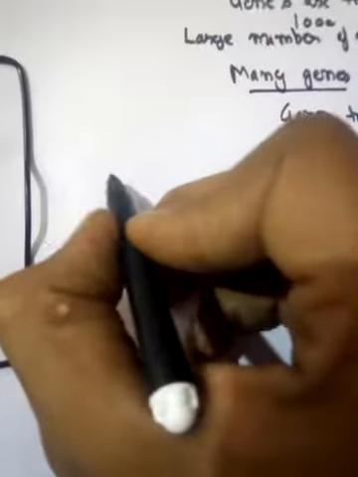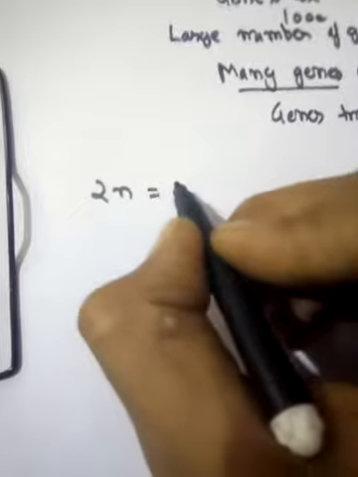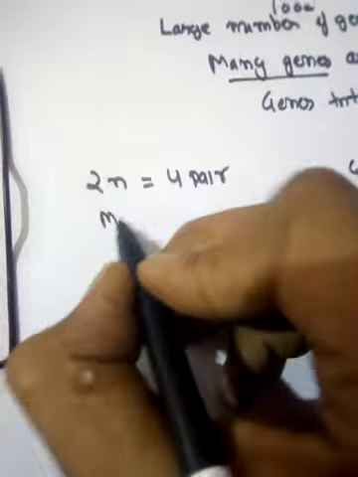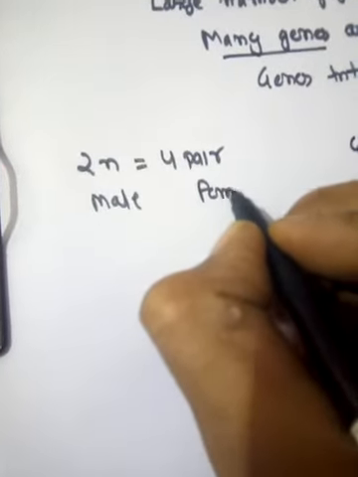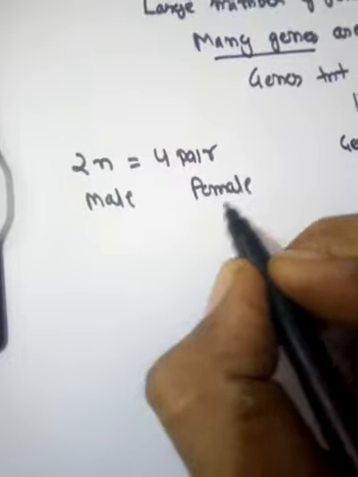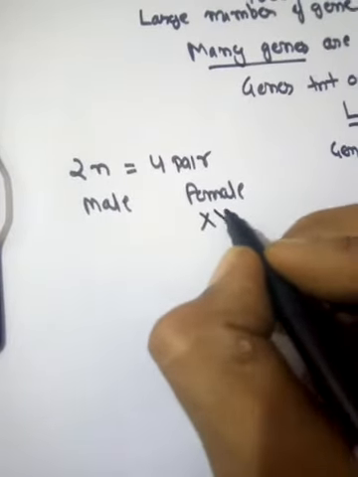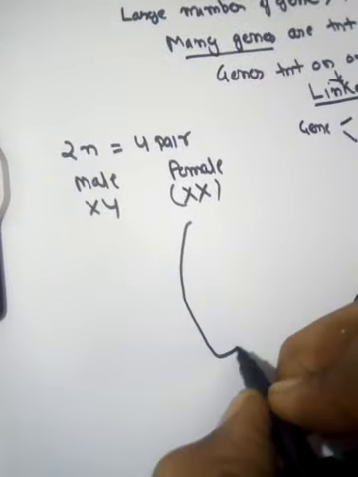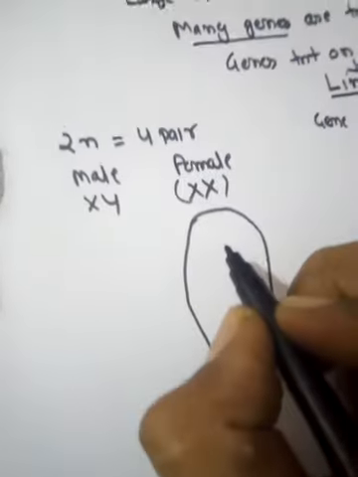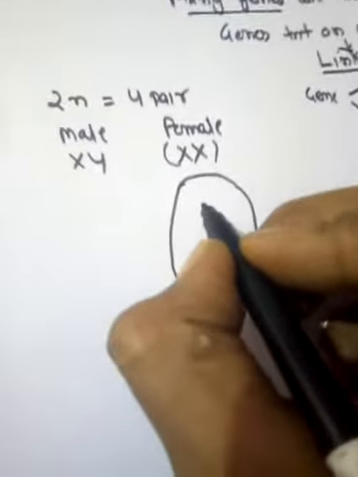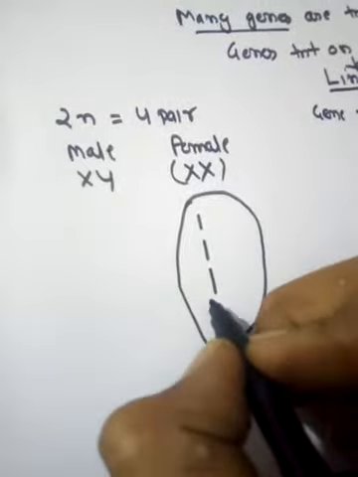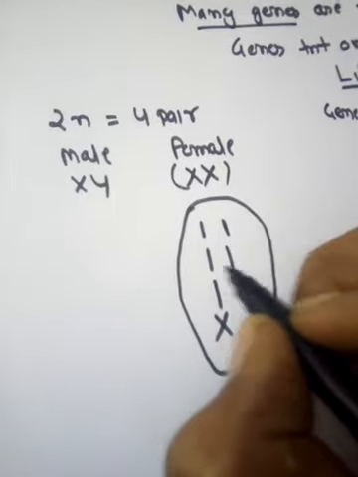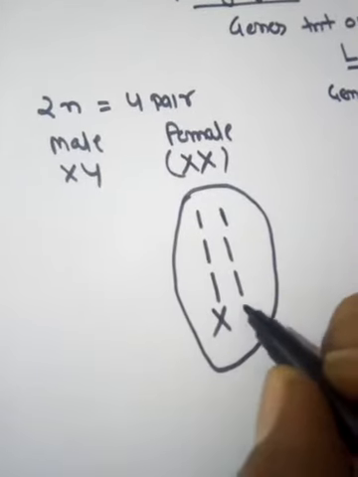In the case of Drosophila, the diploid genetic content has 4 pairs of chromosomes, and in Drosophila the sex chromosomes are different in male and female. Suppose in the case of female, the sex chromosomes are X and X, and in the case of male, the chromosomes are X and Y. So in the nucleus of a diploid cell of female Drosophila, the chromosomes will be present like chromosome number 1, 2, 3 and 1 X chromosome. There will also be another copy of chromosome number 1, this forms 1 homologous pair, a second copy of chromosome number 2, a second copy of chromosome number 3, and another X chromosome.